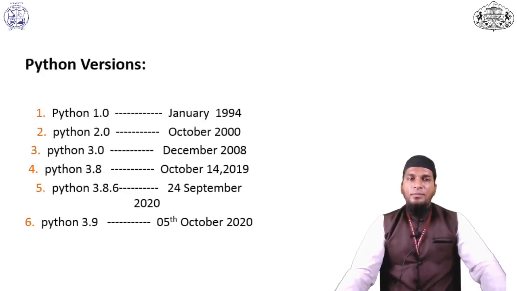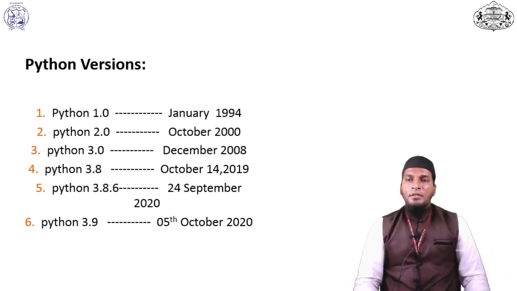There are different versions of Python. Python version 1 was released in January 1994, Python 2.0 in October 2000, Python 3.0 in December 2008, Python 3.8 on October 14, 2019, Python 3.8.6 on 24 September 2020, and the current version, Python 3.9, was released on 5th October 2020.